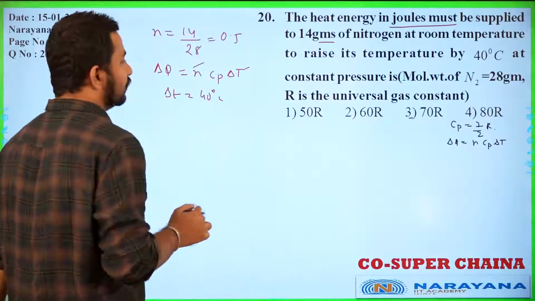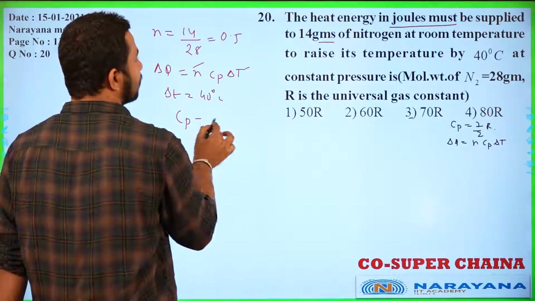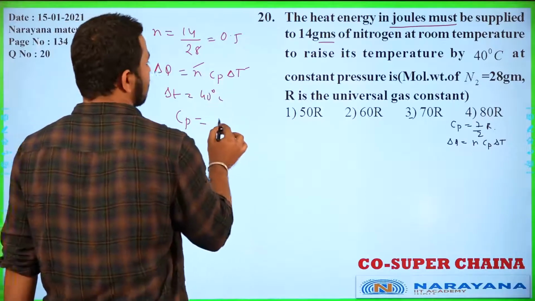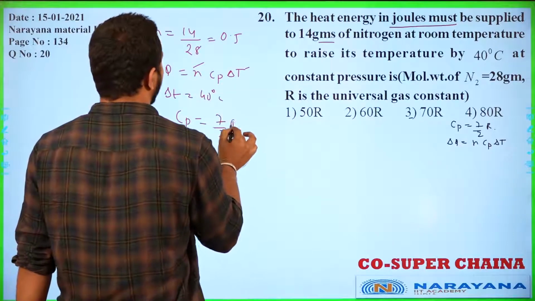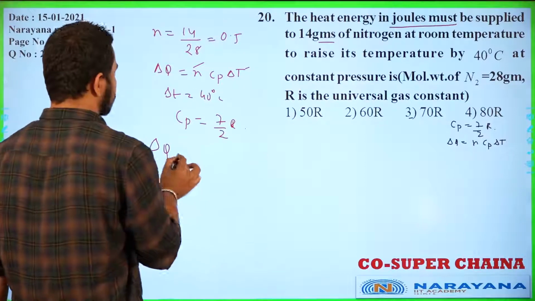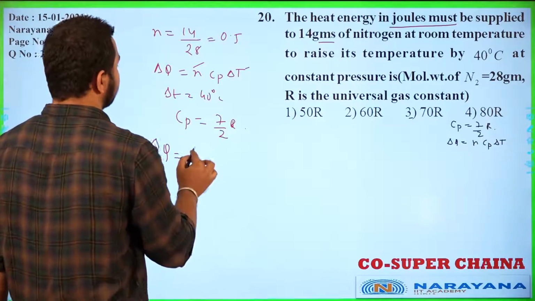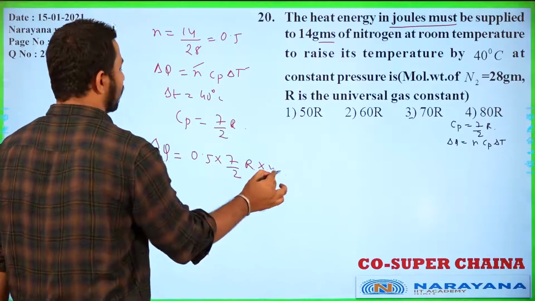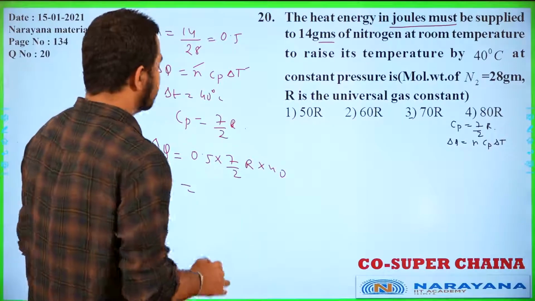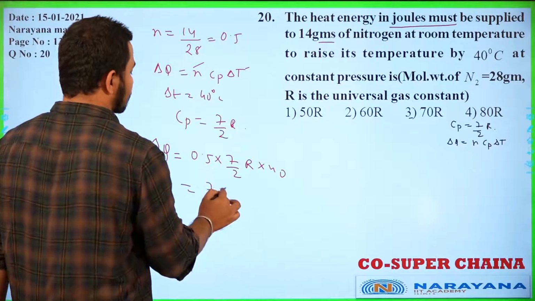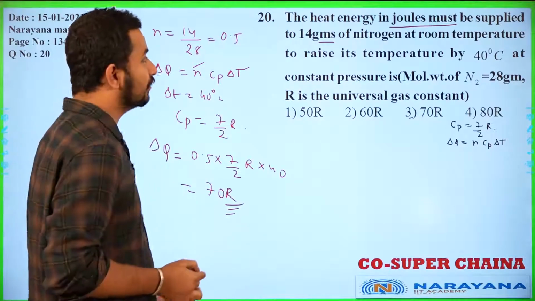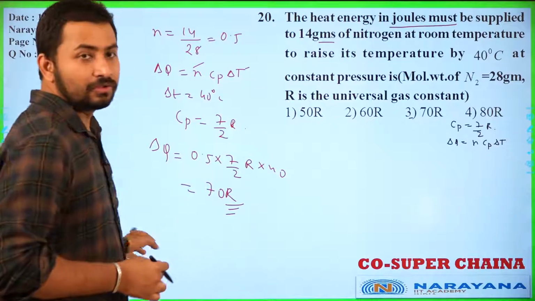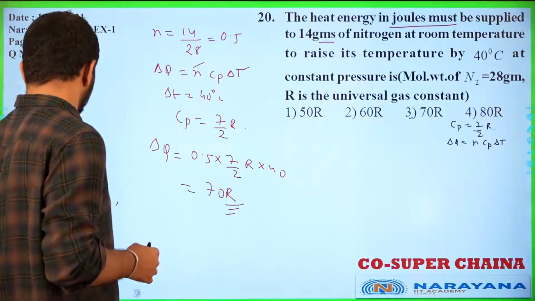If you substitute here, because it's a diatomic gas, the Cp value will be 7 by 2 R. So just substitute the values, my dear students: 0.5 into 7 by 2 R into 40. If you simplify, we will get the answer as 70R, and that will be the answer of this question. Okay, so let's proceed to the next question now.